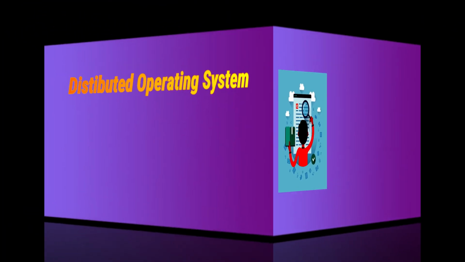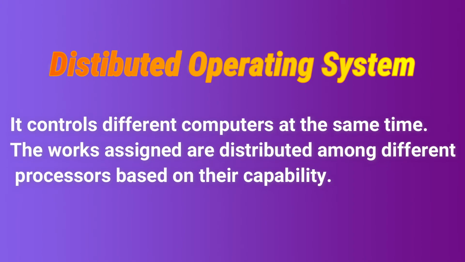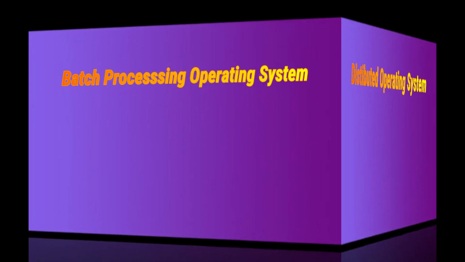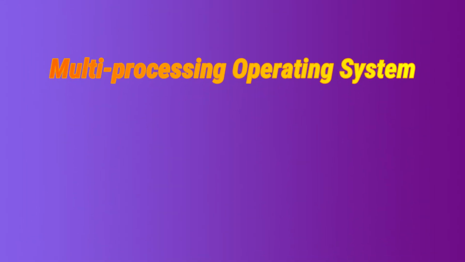Next is the distributed operating system. This type of operating system controls different computers at the same time. The works assigned are distributed among different processors based on their capability. Next is batch processing operating system. This type of operating system groups similar work in the same category, and the categories are solved on a first come first served basis.